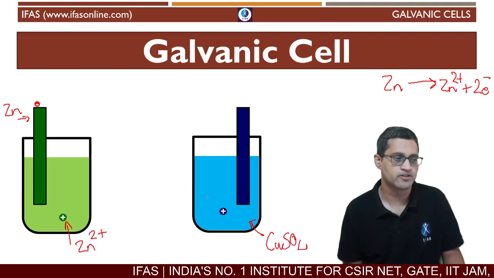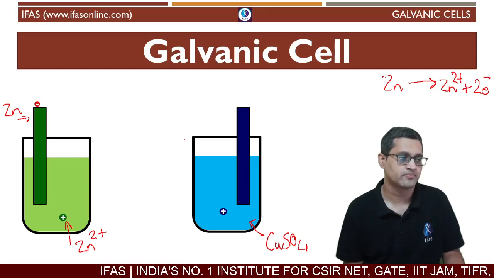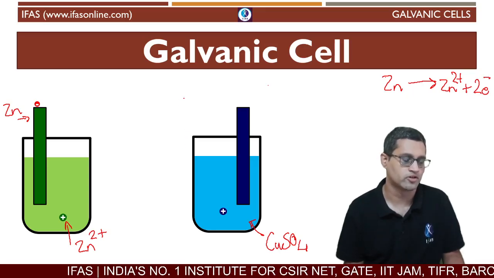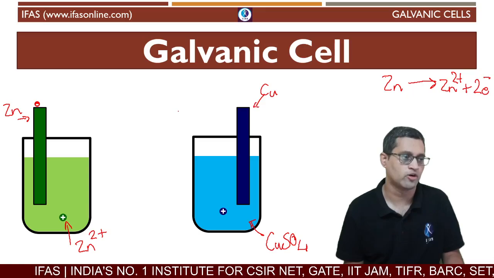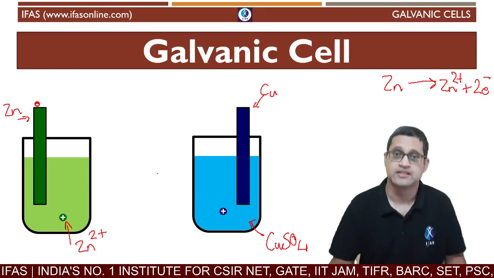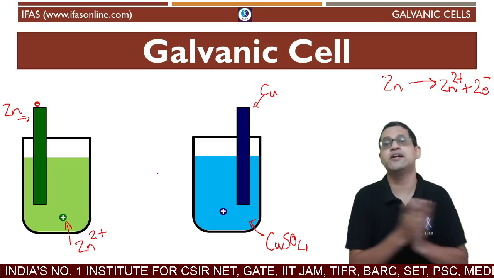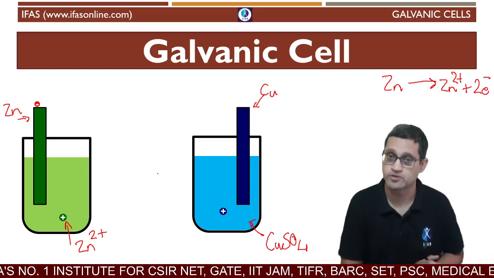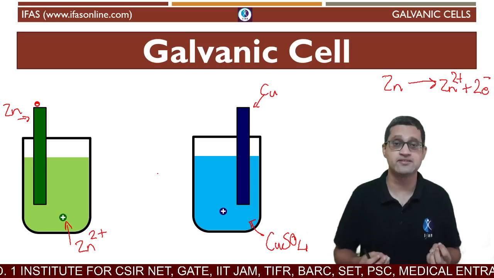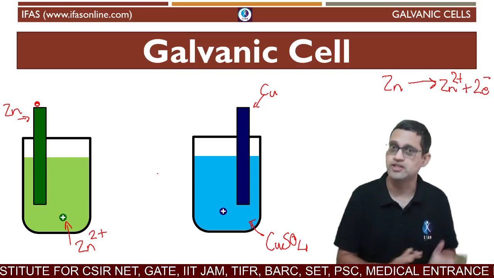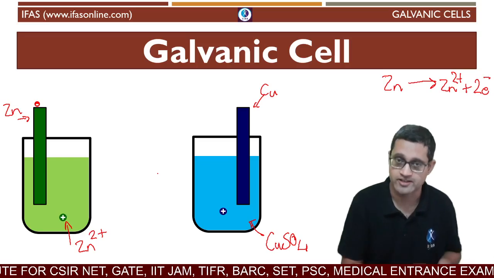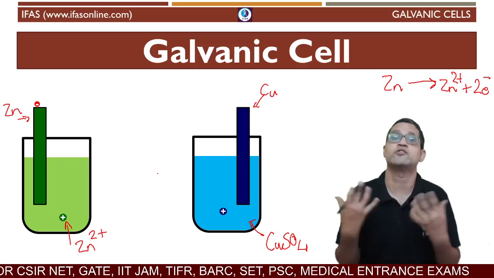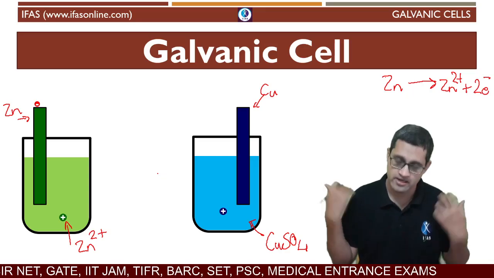We are taking a copper sulfate solution and we have a copper rod here. Now, copper atoms have a completely opposite tendency as compared to zinc. What zinc likes is to keep behind its baggage. It likes to keep behind all the electrons that it has on the electrode, and it likes to roam freely